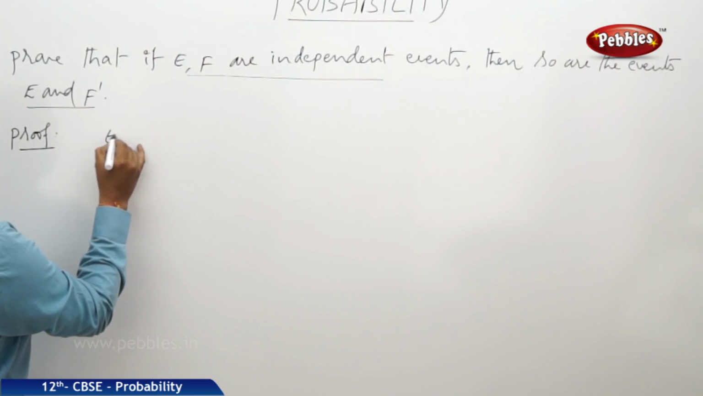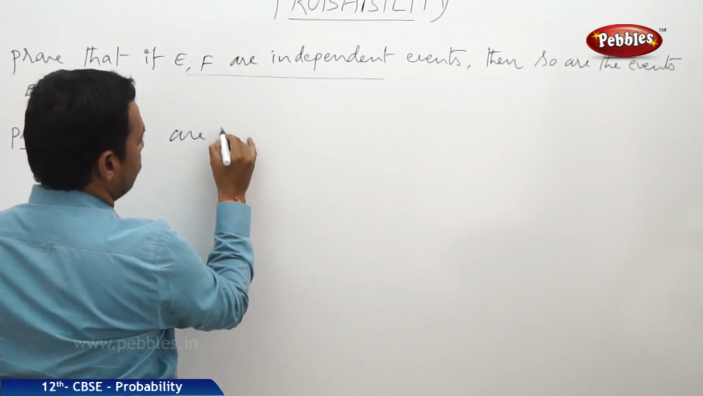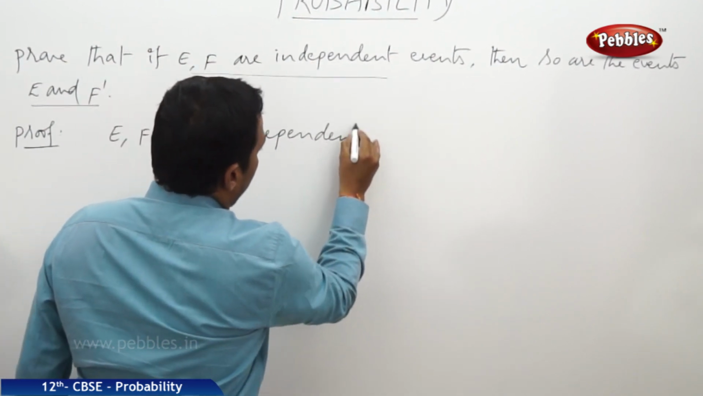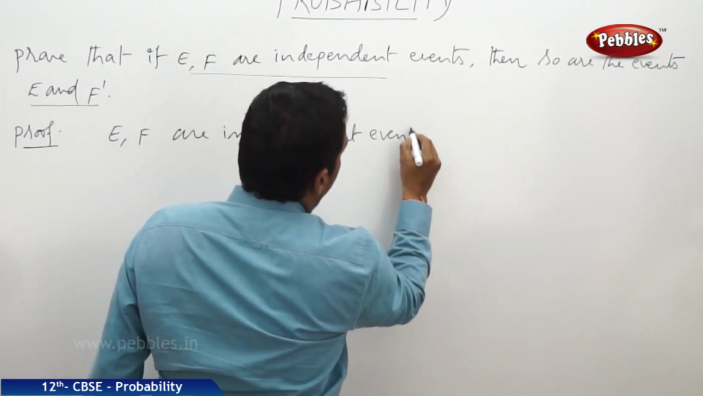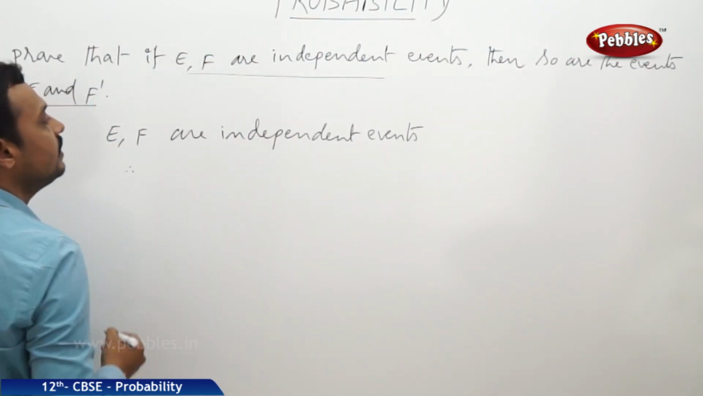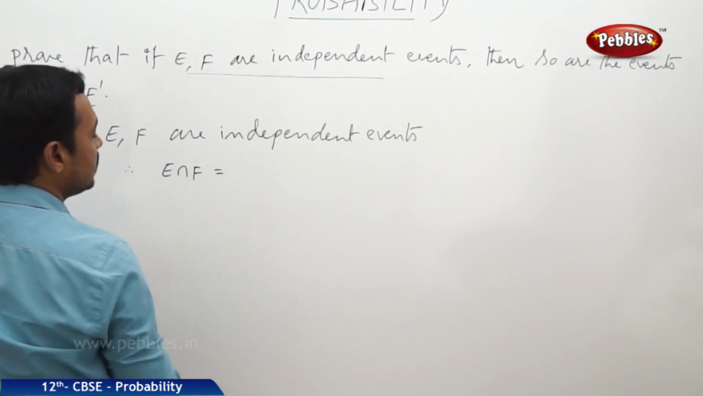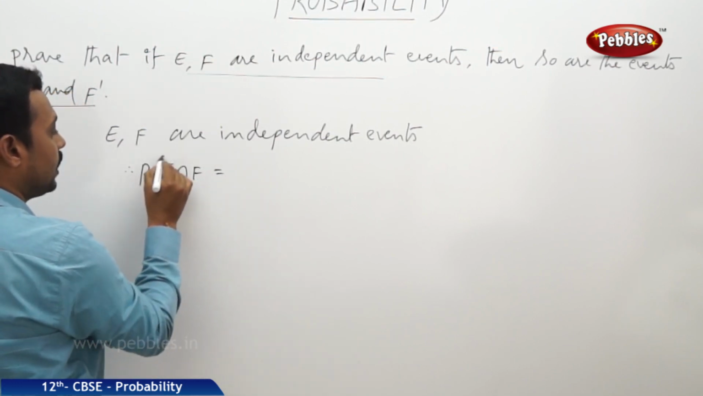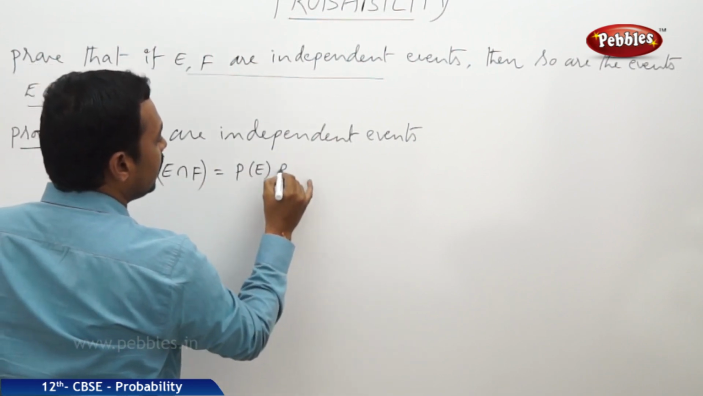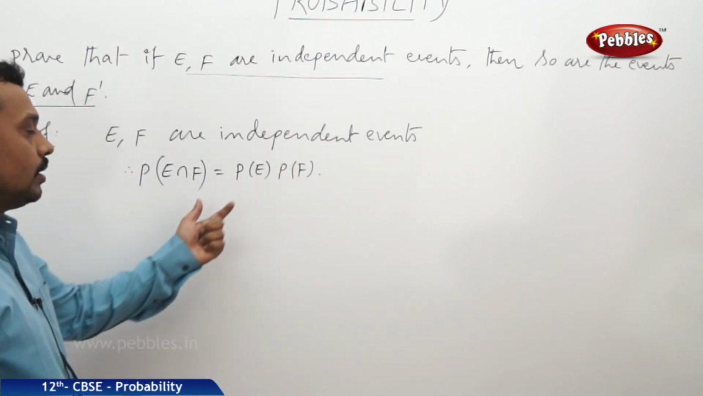It is already given that E, F are independent events. When the two events are independent, then the probability of the intersection of the events, P of E intersection F, is equal to P of E into P of F. So this we have already proved.